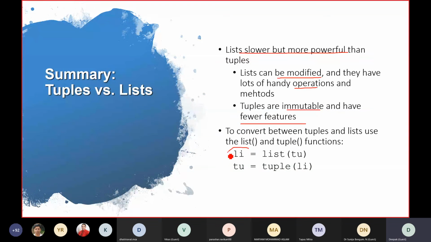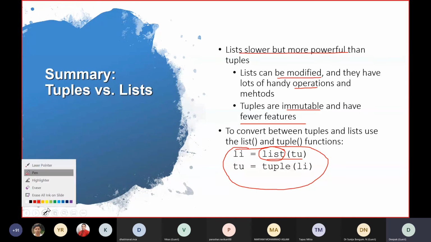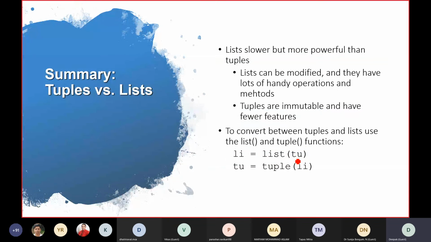You can also convert one list from tuple and tuple from list. ये दोनों possibility are also there. So li equal to list of, this list is the command. If you want to change that tu thing, आपको याद होगा हम लोगों ने tu create किया था. तो tu को अगर आपको list में convert करना है, you can just use this command list. List tu will be li, so new list. So tuple is converted into list, and here list is converted into tuple. Got that? तो ये भी possibility है.